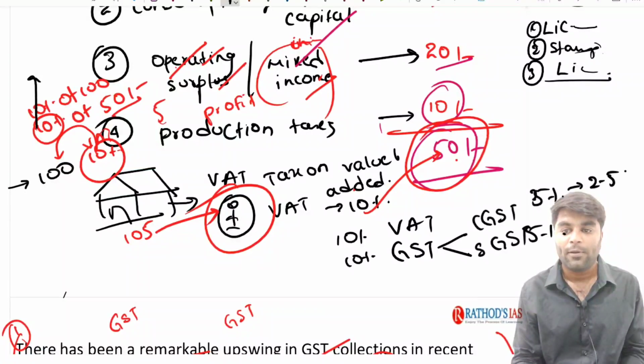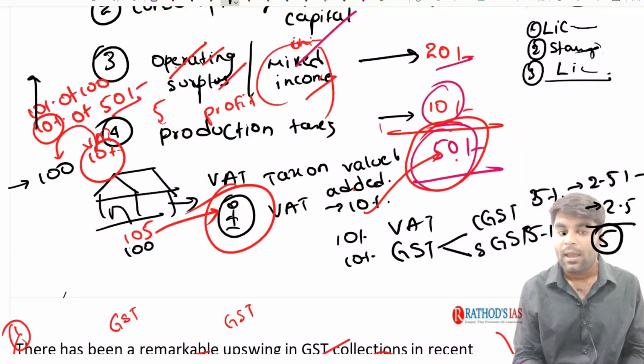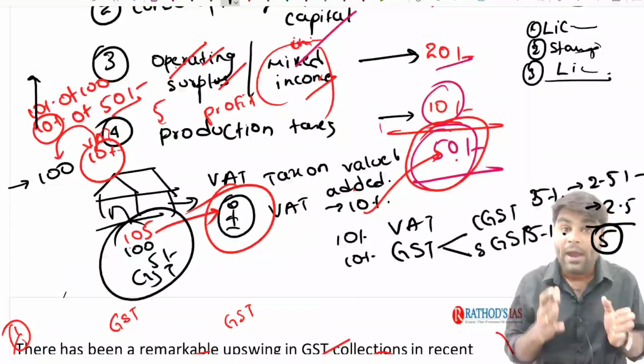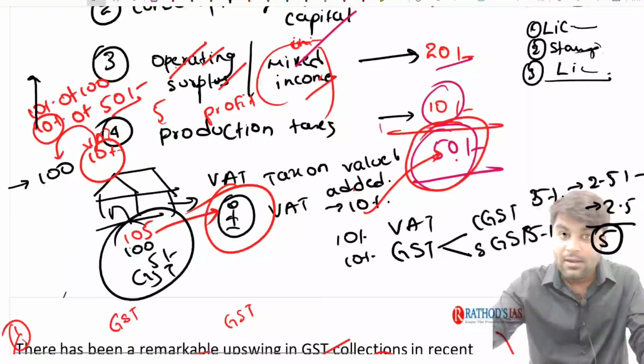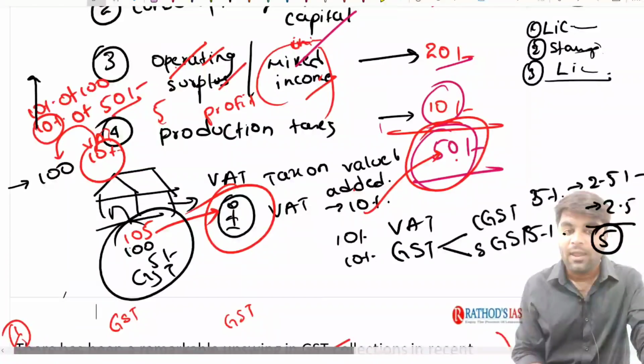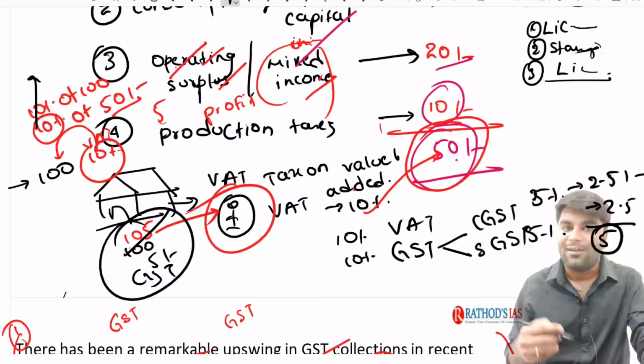It means 2.5 rupees and 2.5 rupees, so totally 5 rupees. So for 100 rupees you are going to pay 5 rupees as GST. In such a way, the way in which the VAT method worked in the country, the GST is also working in a similar way right now. So the VAT is collected on the value added, and GST is also collected on the value added.